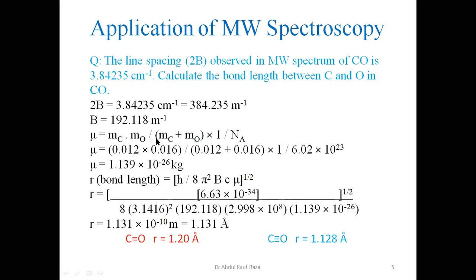This is the application of microwave spectroscopy. We can calculate the bond length. This is not only true for carbon monoxide, but for any organic molecule, if it has a dipole, or that part of the molecule which has a dipole.